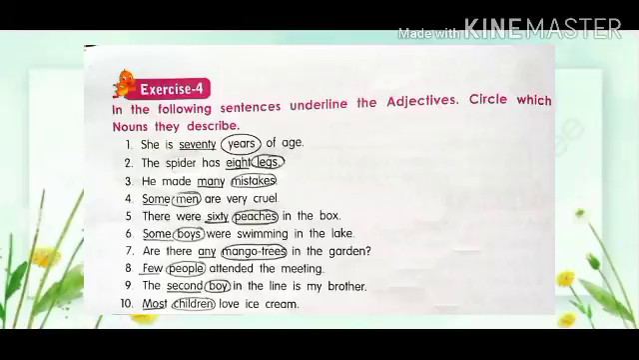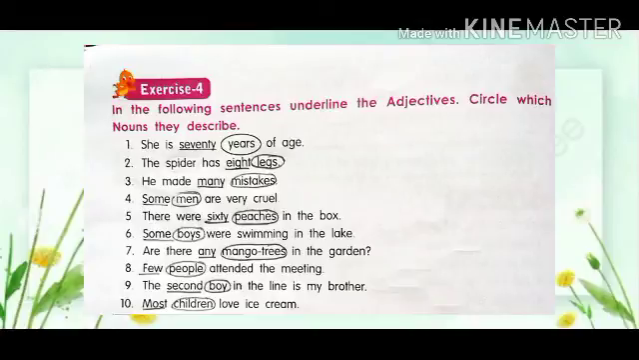Fourth, some men are very cruel. Underline some and circle men because some is an adjective and men is a noun. Fifth, there were 60 peaches in the box. Underline 60 and circle peaches because 60 is an adjective and peaches is a noun. Sixth, some boys were swimming in the lake. Underline some and circle boys because some is an adjective and boys is a noun.